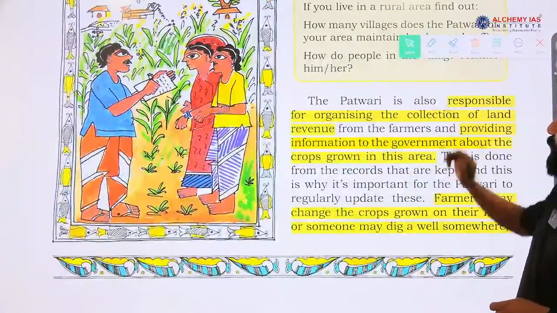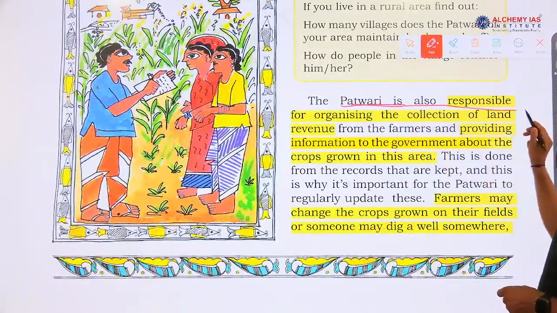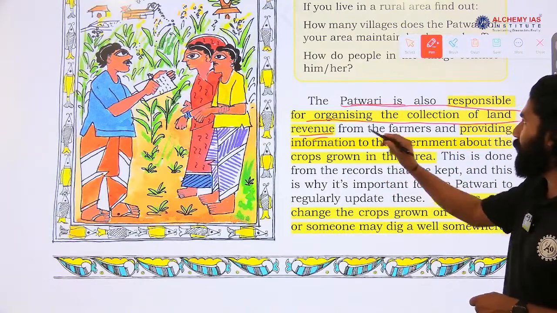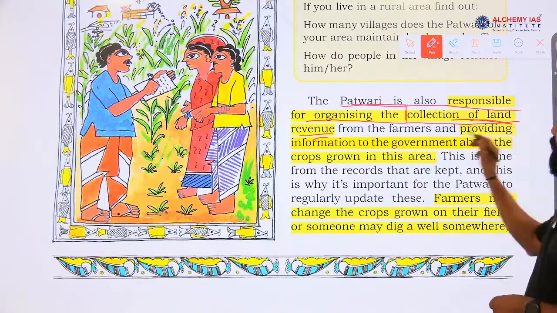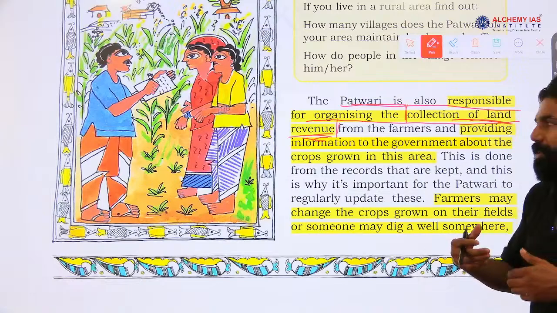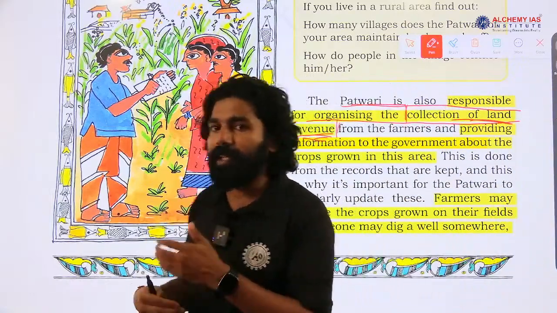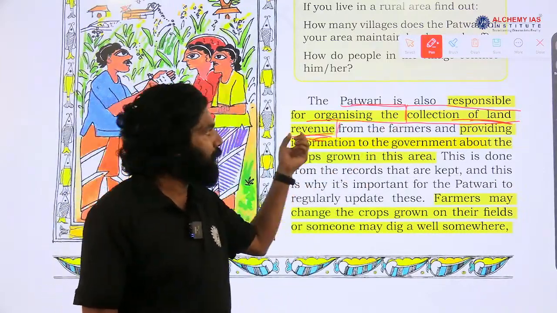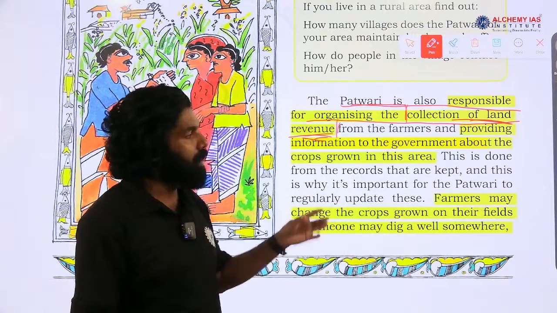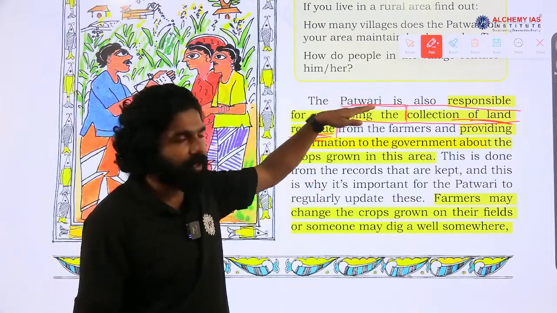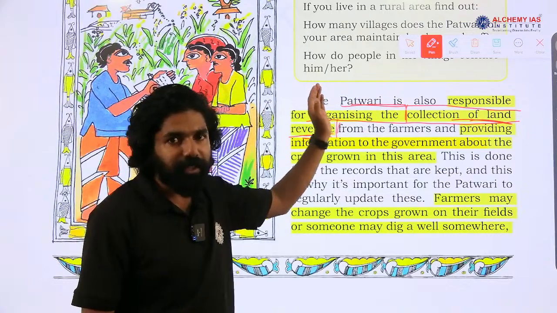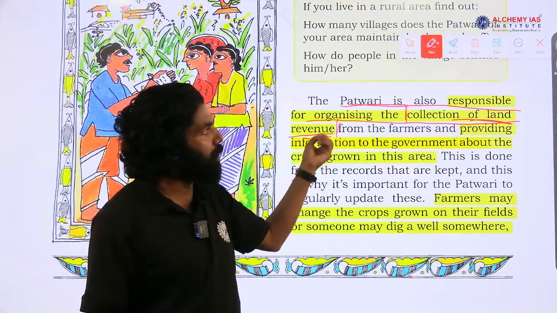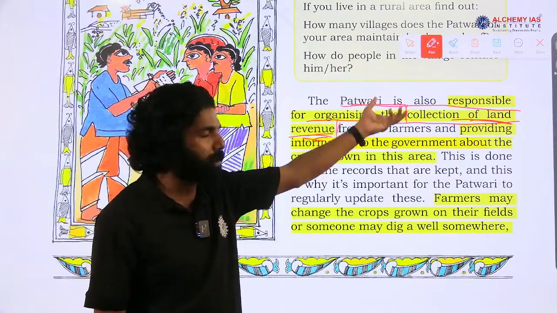And here is more content on the Patwari. The Patwari is also responsible for organizing the collection of land revenue. Each person owning a particular piece of land has to pay a certain tax, the land tax. This tax, the land revenue, will be collected by the Patwaris at the village level. Every person who owns land has to pay some amount as tax to the village officer, and organizing the collection of the land revenue is the responsibility of the Patwari, the village officer.